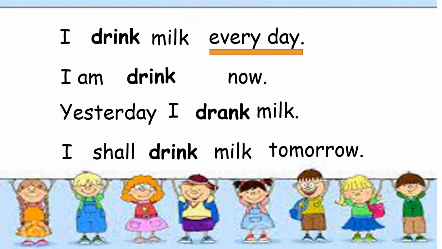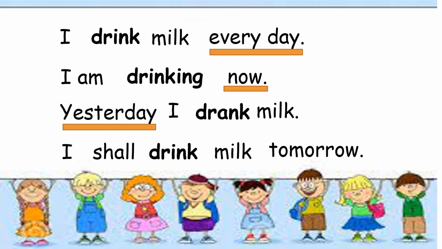Now, in the second sentence, I am drink now. Do you think this sentence is correct? No, it's not. Since the time indicator is now, we need to add ing to the verb. So I am drinking now. How about the third sentence? Yesterday I drank milk. But why is it drank? Because our time element is yesterday, and the past tense of the verb drink is drank.